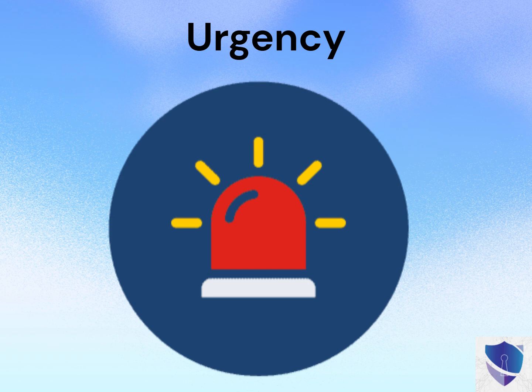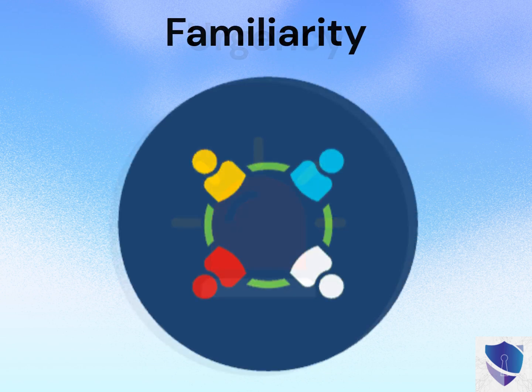Urgency. Similarly, people also tend to act when they think there is a limited time to do so. For example, cybercriminals promote a fake time-limited shipping offer to try and prompt victims to take action quickly. Familiarity. People are more likely to do what another person asks if they like this person. Therefore, attackers will often try to build a rapport with their victim in order to establish a relationship. In other cases, they may clone the social media profile of a friend of yours in order to get you to think you are speaking to them.